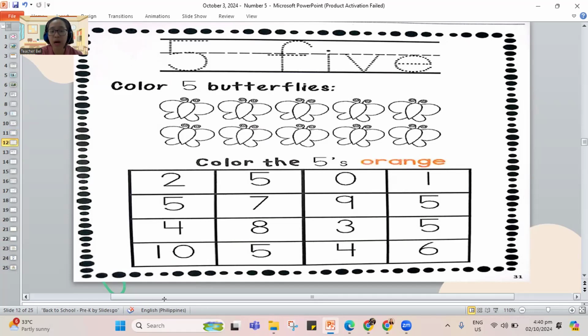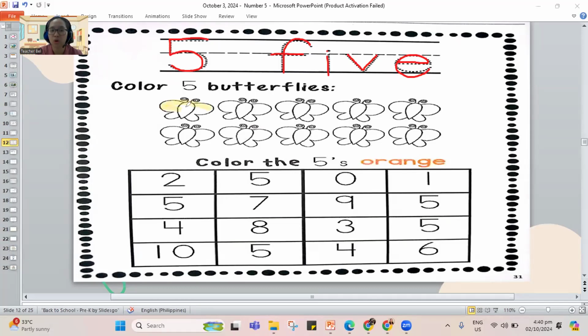Now let's go back. Let's trace for your number 5, line down, add a belly and a hat. And for the word 5, we have F, I, V, and the letter E, we have the word 5. Now, we have to color 5 butterflies. Prepare your crayon and I want you to color 5 butterflies.